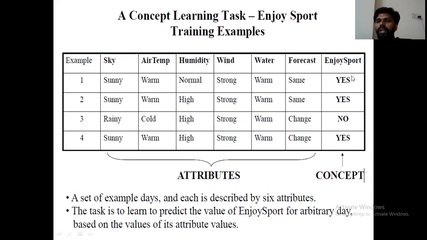And coming to the outcome, I already told you, concept is a Boolean valued function. What will it give? It will give either positive or negative. Here, positive is represented by yes and negative is represented by no. Here, it may be positive or it may be negative. This is called a concept. Here, a total of 2 possible concepts are there. One is positive and another one is negative.